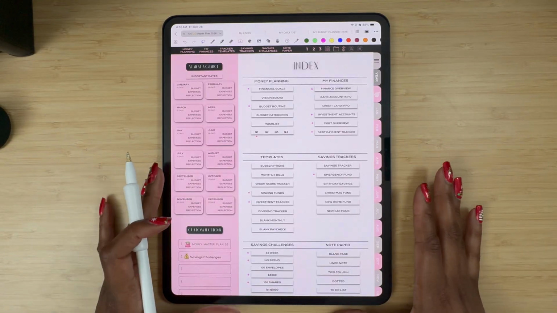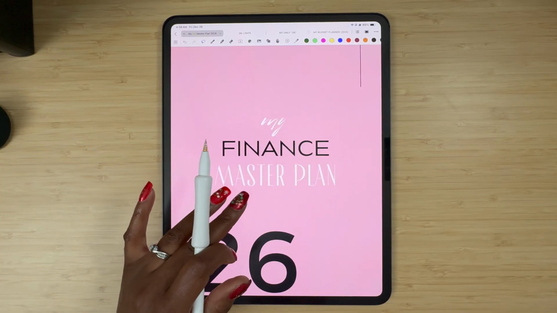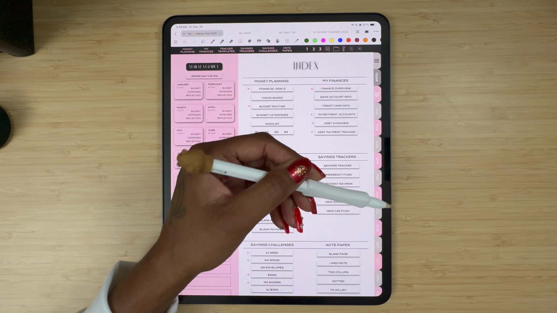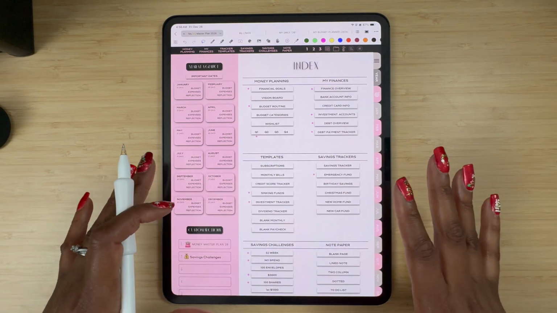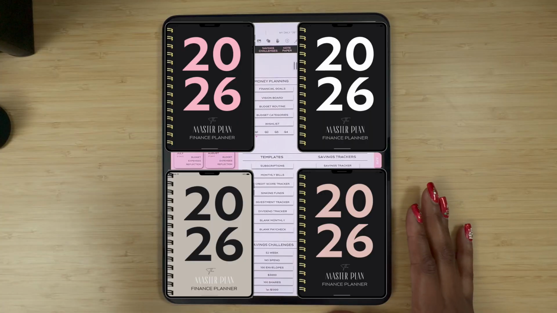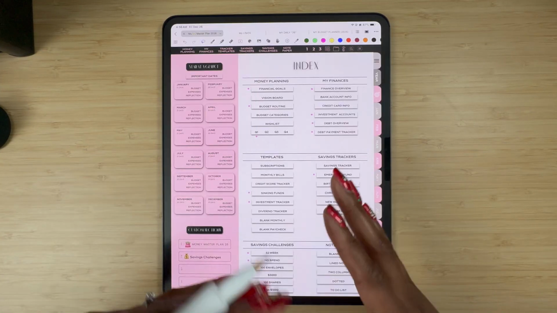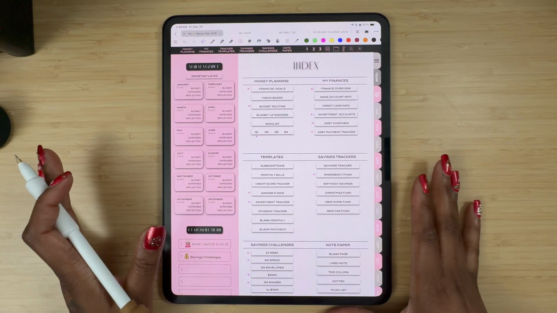I have to point this out. How cute is this new color theme? This is the blush theme. Altogether, I did 5 themes. And when I say themes, I'm referring to the planner tabs, the covers, and a few pages sprinkled throughout the planner with the theme color. You'll get all 5 colors when you purchase, so you can choose what theme matches your style and personality and customize it with the variety of planner covers included. So whatever works for you, do you, boo.